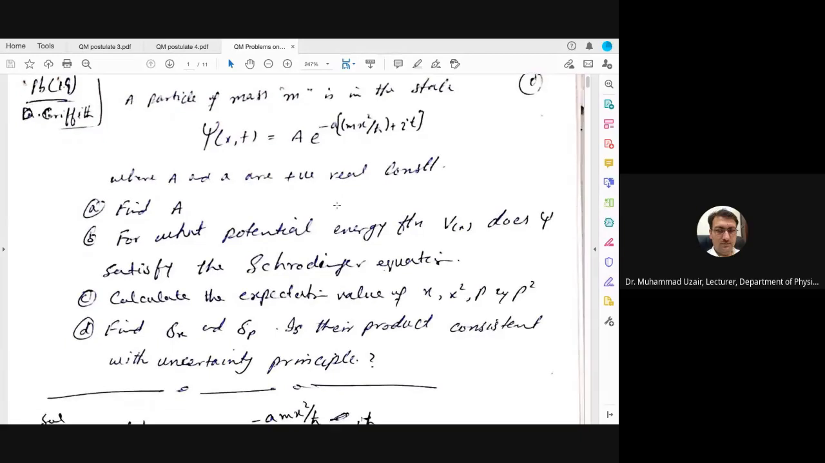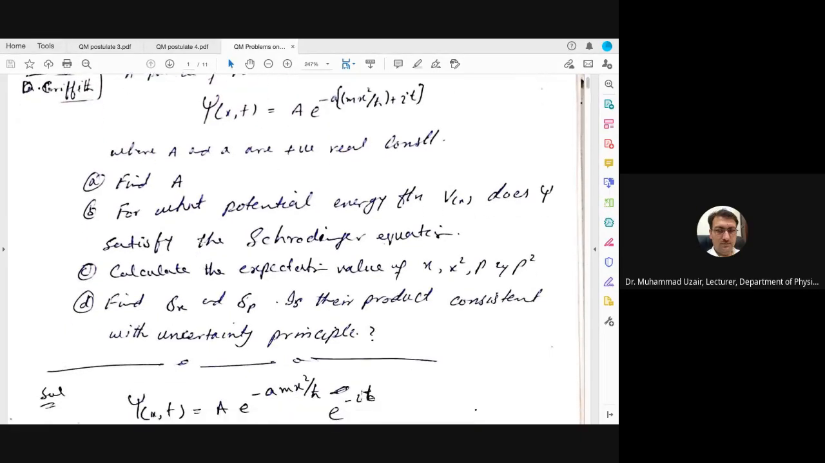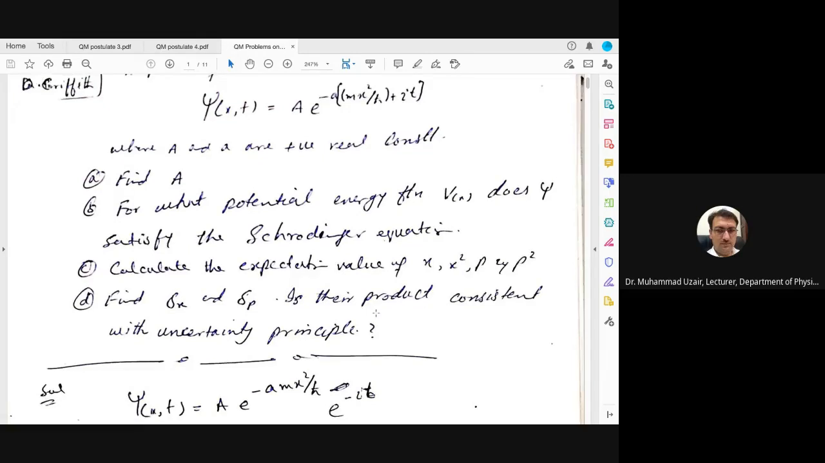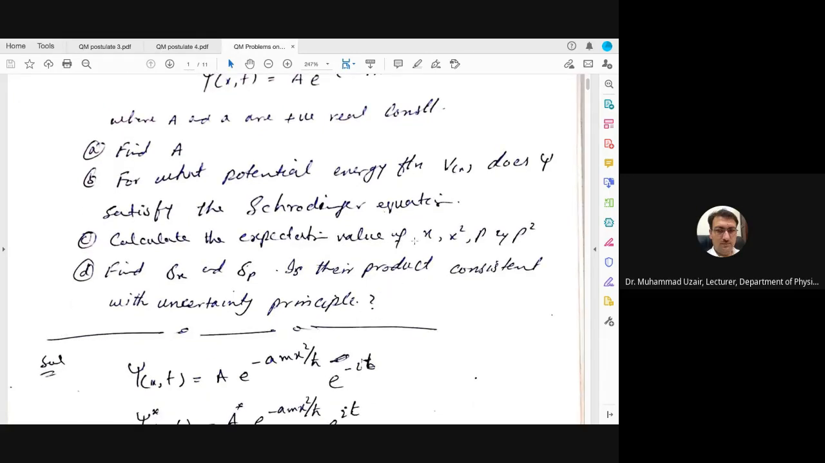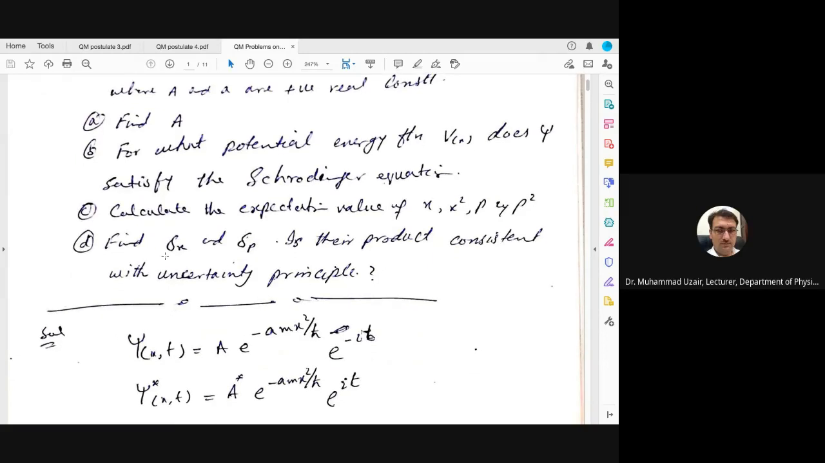Part (a): normalize this wave function. (b): for what potential energy function V(x) does psi satisfy the Schrodinger equation? That means finding the potential for which this psi satisfies the Schrodinger equation. (c): calculate the expectation values of x, x squared, p and p squared. (d): find delta x and delta p. Is their product consistent with the uncertainty principle?